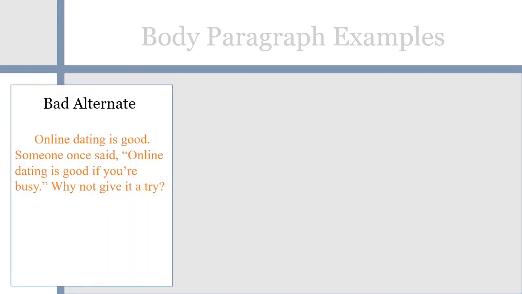Here are body paragraph examples put together. Here's the one that we said is a bad idea or something you want to avoid, and here's how it sounds when we put them all together. Online dating is good. Someone once said, online dating is good if you're busy. Why not give it a try? You can see that it would be hard to figure out why exactly online dating is good and specific evidence to prove that it is.